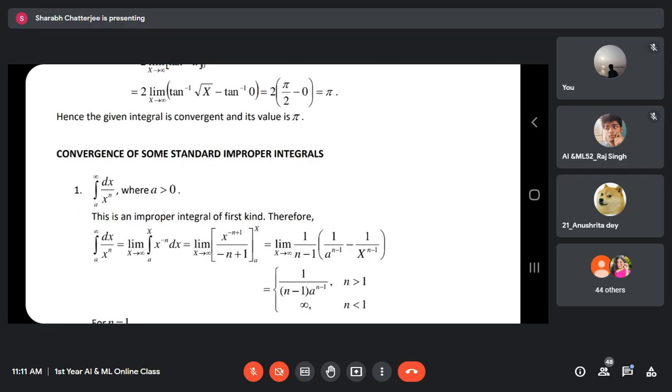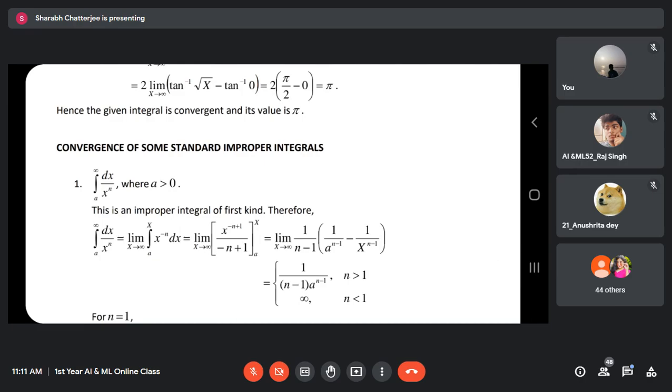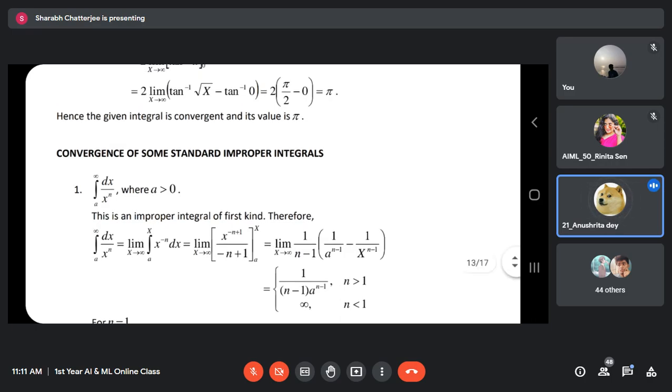The first part, 1 by x to the power n minus 1, will remain, with no effect on that because the limit is on x, the last value. So basically we look at the limit as x tends to infinity of 1 by x to the power n minus 1, where n is greater than 1. Correct? When n is greater than 1, x will have a positive power in the denominator. Yes sir. So sir, I am telling that the limit value is different, so LHL is not equal to RHL.